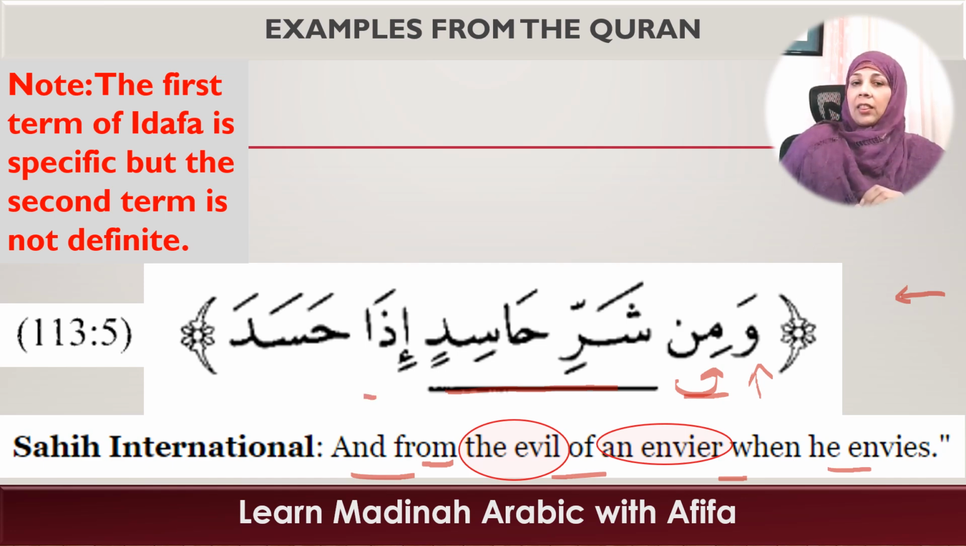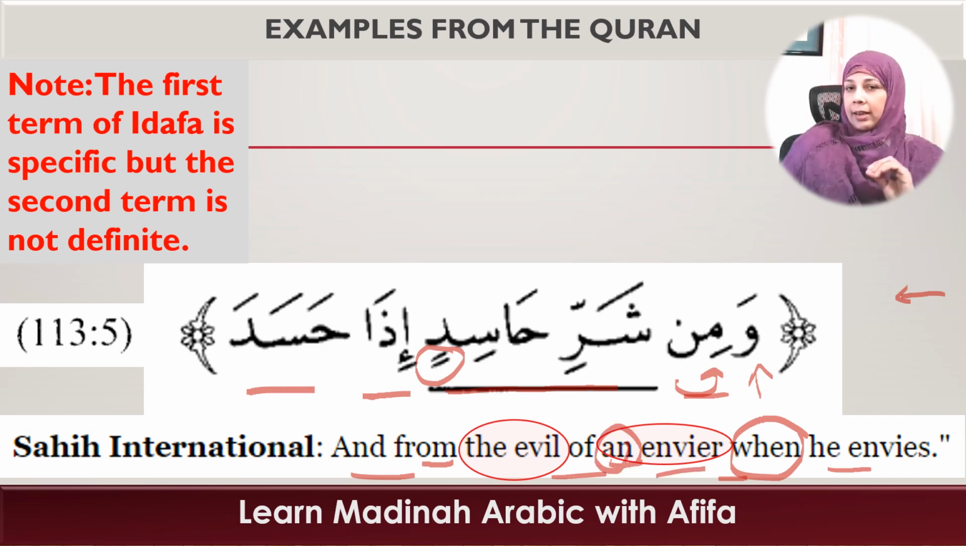And then idha is a particle. It means when. And then hasada is the verb and it means he envies. Okay, so we are going to focus in on the idafa. So here, notice that hasidin comes with a tanween kasra, making it an indefinite mudaf ilayhi. So you see in the translation it is an envier.